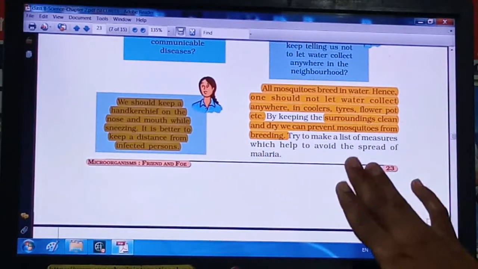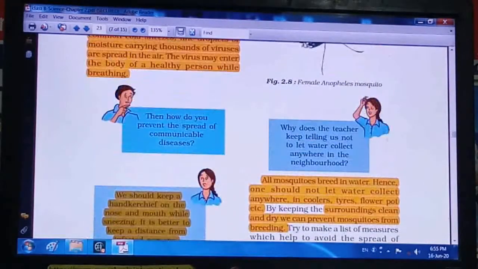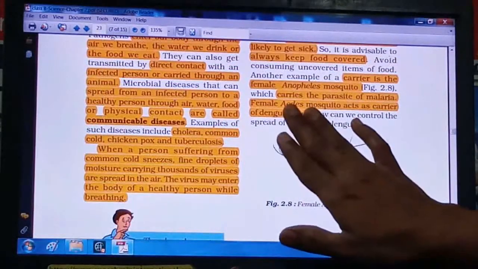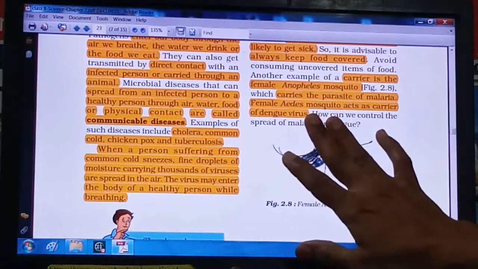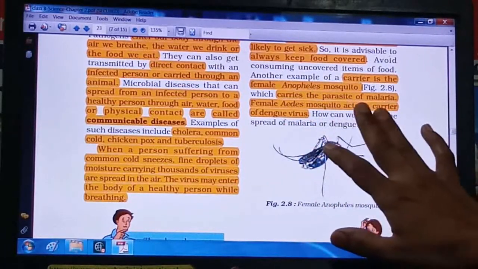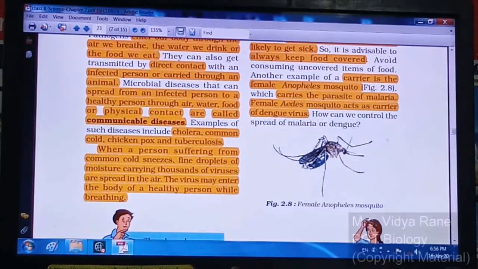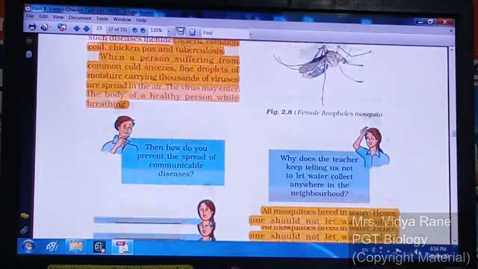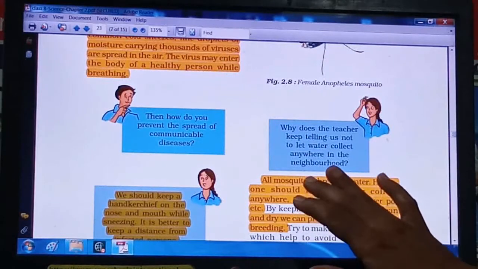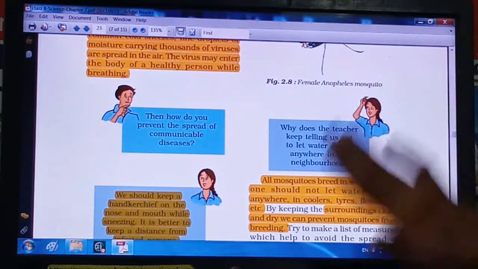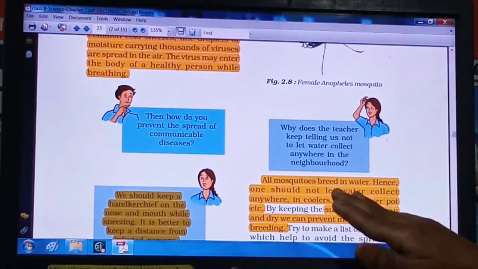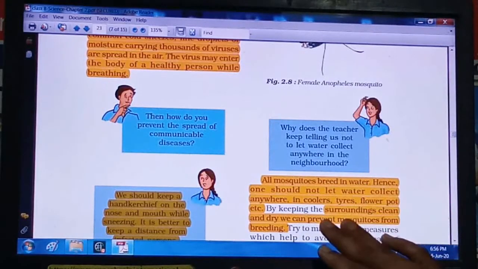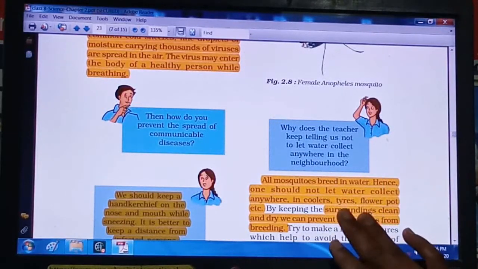Now, as you have seen, two main species of mosquitoes are the carriers for these dangerous diseases, malaria and dengue. Then how can we stop the spread? As you know, the mosquito is a carrier, so just stop mosquitoes from growing around you, and automatically you will control the disease, right?